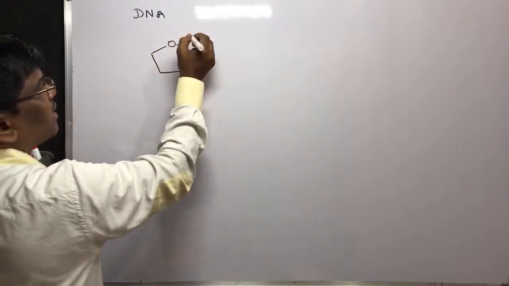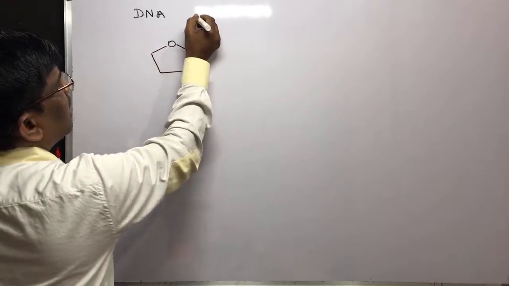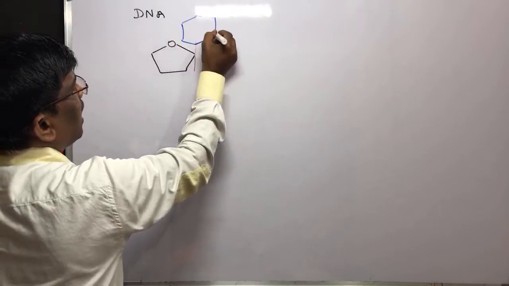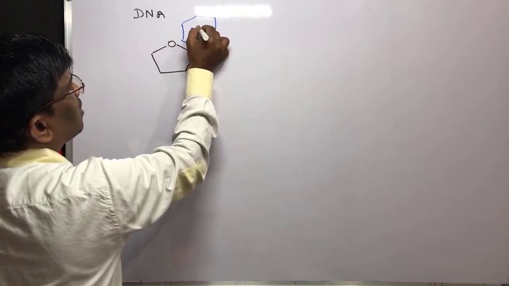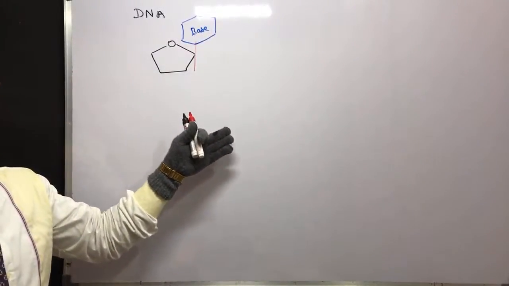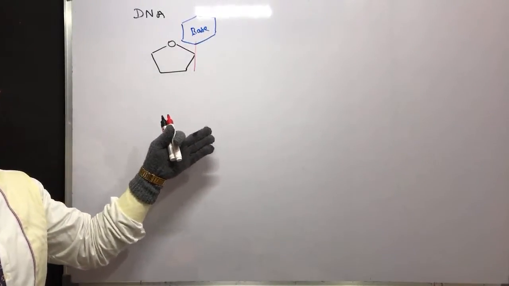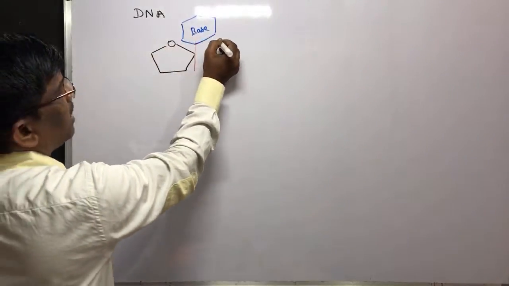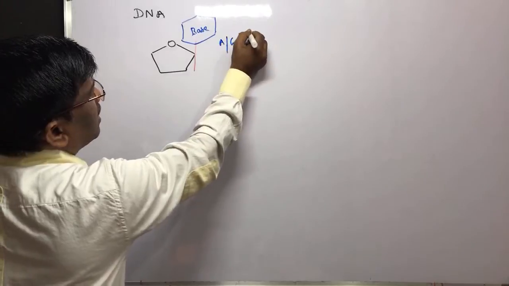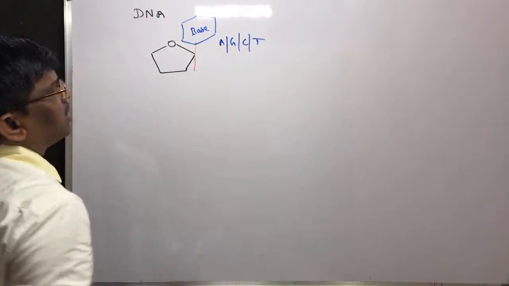Here it is going to have some base, whatever the base may be. What are the bases? Adenine, guanine, thymine, cytosine. So the base can be adenine or guanine or cytosine or thymine.